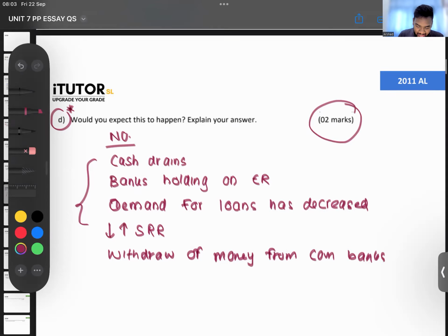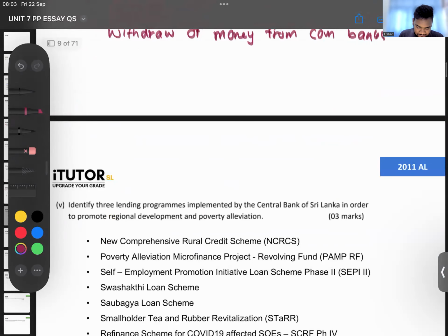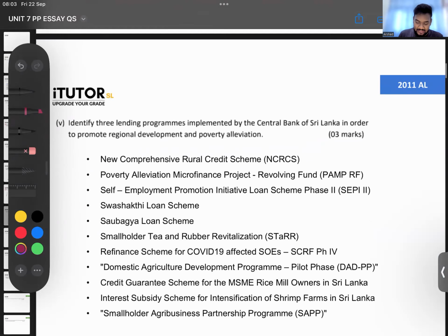Okay, right. That is done. Then we come to the last one, guys. This one is identify the lending program implemented by the central bank in order to promote regional development and poverty alleviation. Remember, guys, one of central bank's agency functions. Remember this. One of central bank's agency functions. They support these small and medium enterprises to help them.